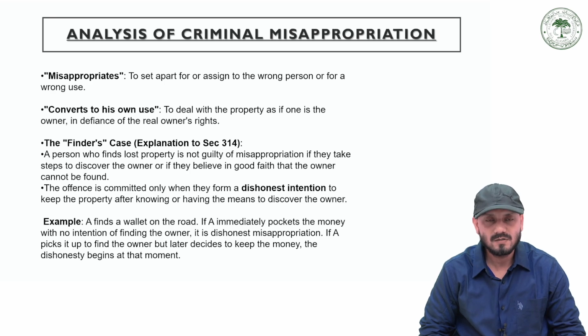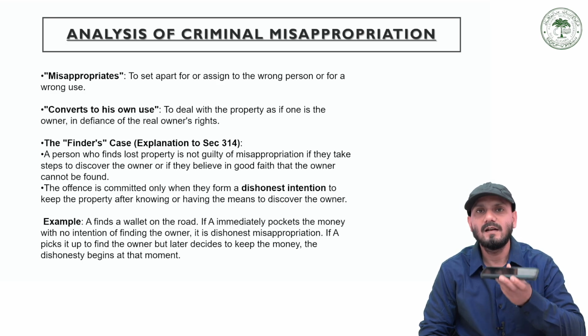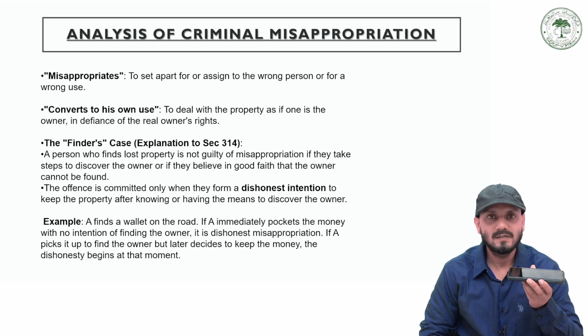Converts to his own use means to deal with the property as if one is the owner. As I have told you earlier, suppose I see this wallet or gold chain or any valuable item or any iPad, and I know that this does not belong to me, and I start using this as my own. This is conversion.